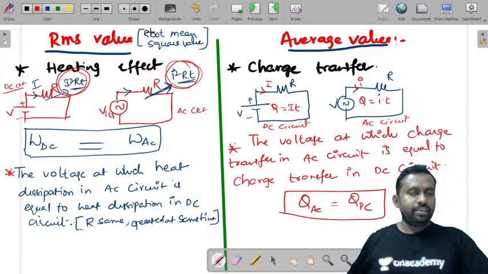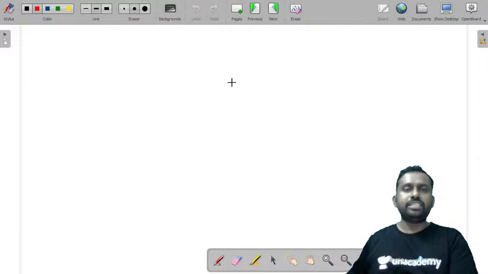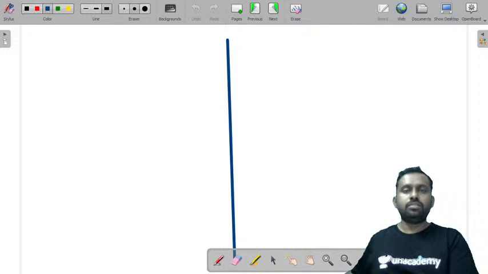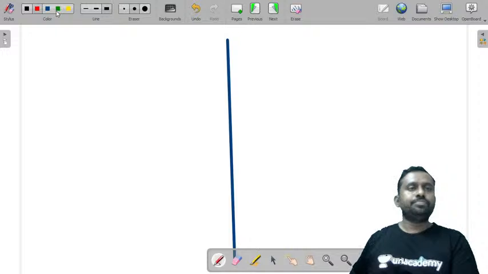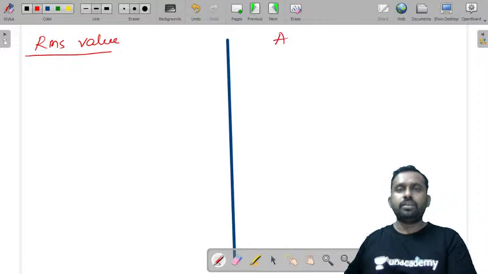Now let us write expressions for average and RMS values. Let us take RMS value and average value.